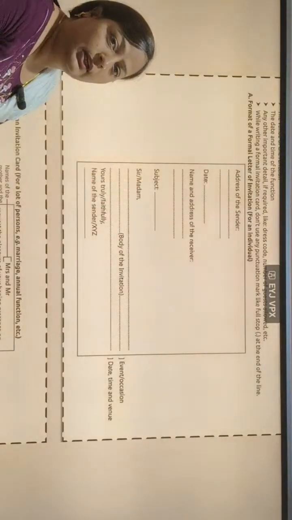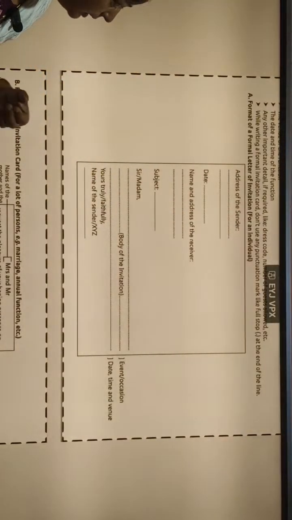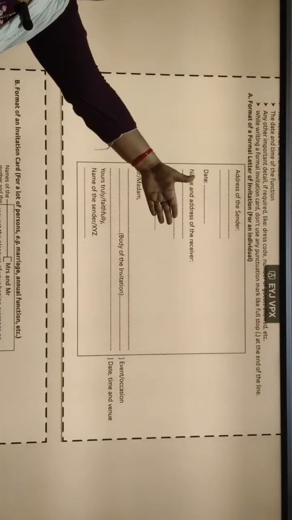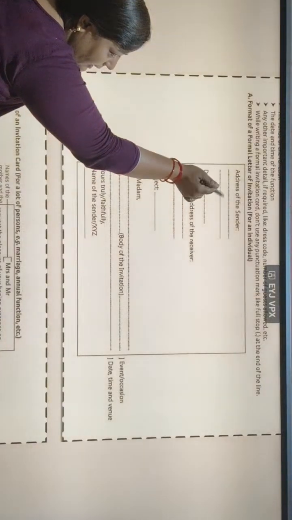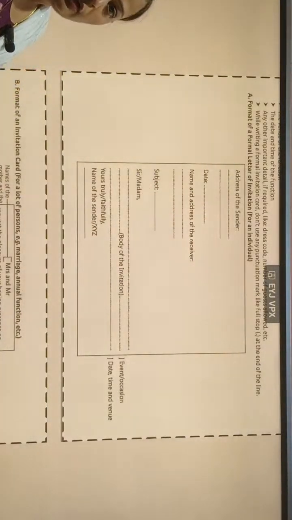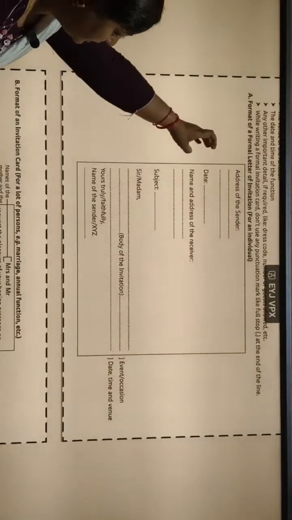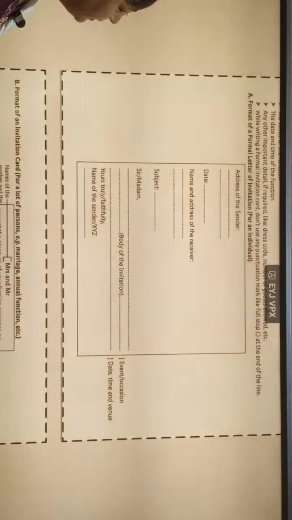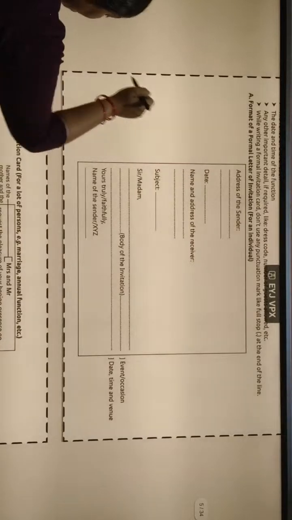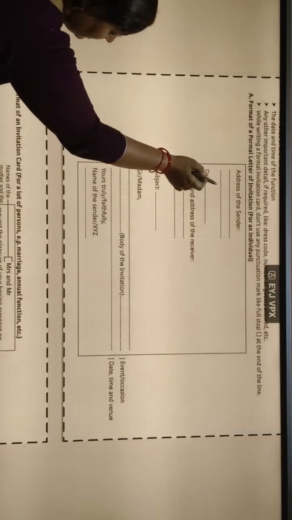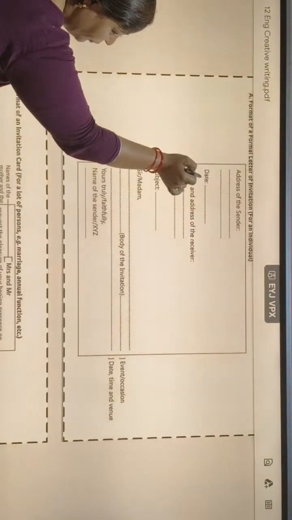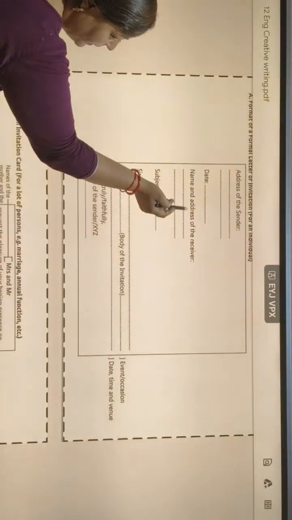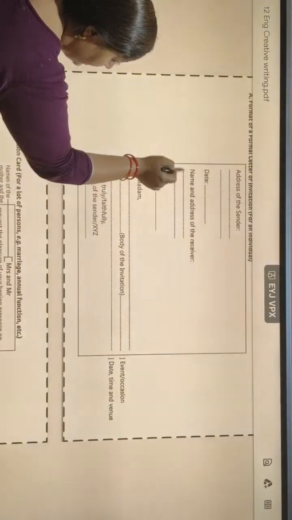Now first of all we will learn how to write a formal invitation in letter form. First of all we will write the address of the sender, then we will include the date, and then the name and address of the receiver.